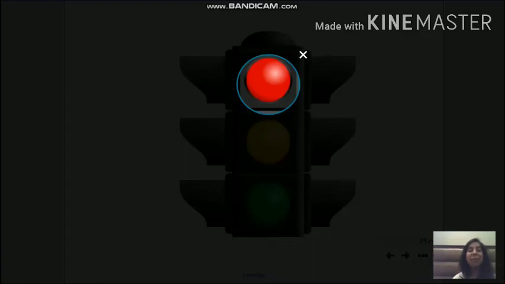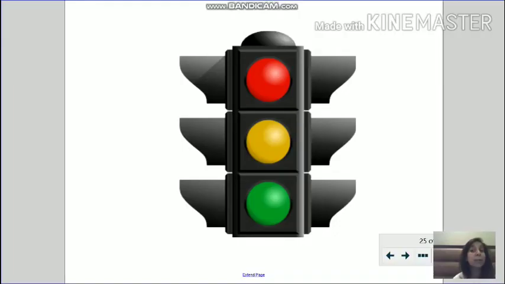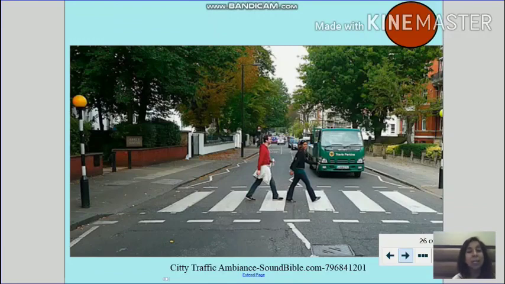Yes, this red light is for all the land transport, for all the buses and the cars and the scooters that are running on the land to stop. So here in the picture, it is red light. The signal is red. So if you can see, the truck has stopped, right? And who is walking? Who is crossing the road? Yes, people are crossing the road, right?